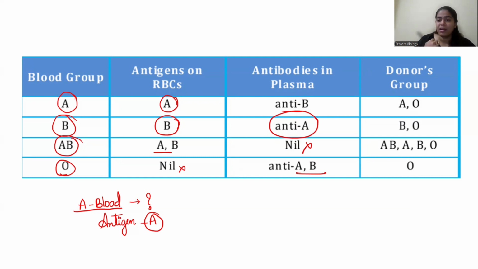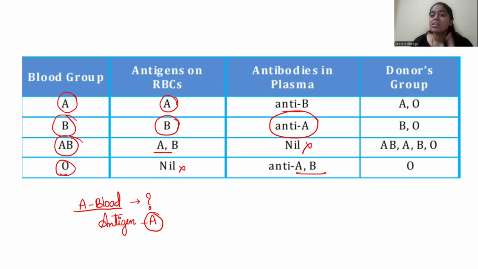So when someone, a guest, is coming, he will bring an ID card, right? If you see that ID card, you will say, okay, he is from my college. If there is no ID card, you will say, go, you're not allowed into my college. So that ID card is the antigen which I have. So the person who can donate to me is the person who has A antigen. And if there is no antigen, that is also not a problem because there is nothing present on the surface. So I will not recognize it as a foreign particle. If there is something new, then I will go and attack. If there is nothing, I will not attack.